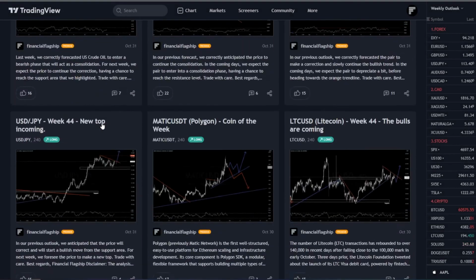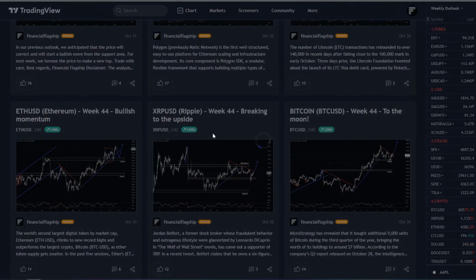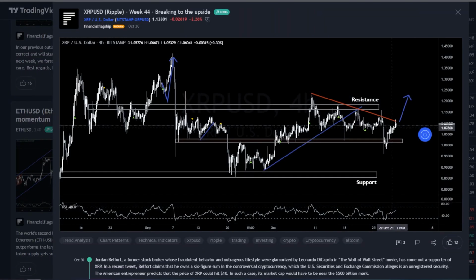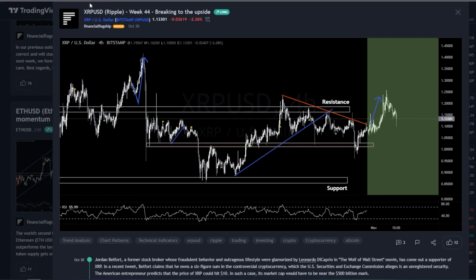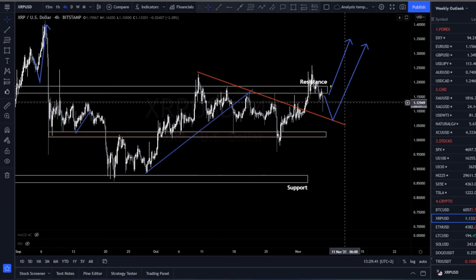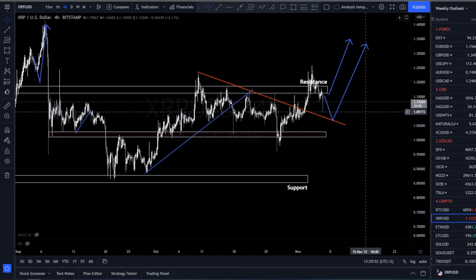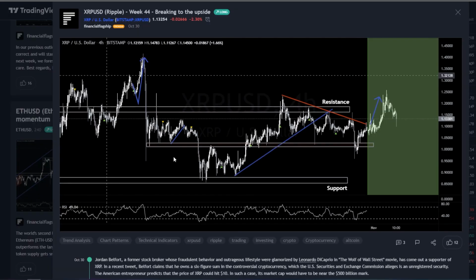Let's head over to XRP. In our previous outlook, we expected the price to gain some bullish momentum, and it did. And for this week, we are expecting the market to finish this consolidation and make a new top inside this area. We are expecting the market to break this top again. So wait for the pullback and then look for your buy setups.